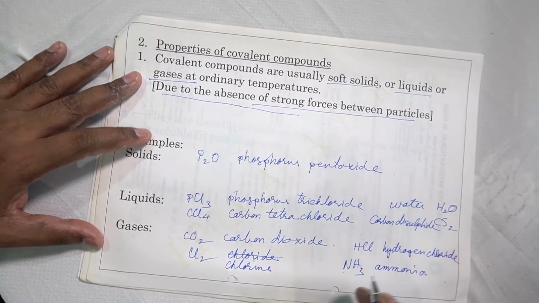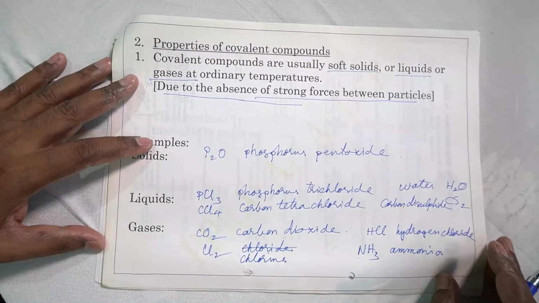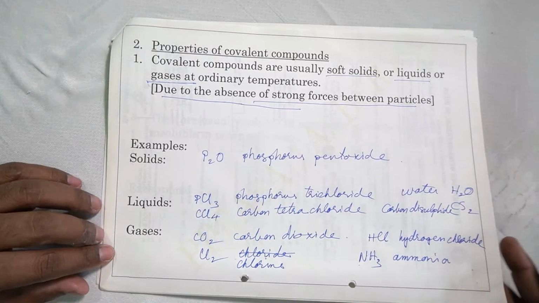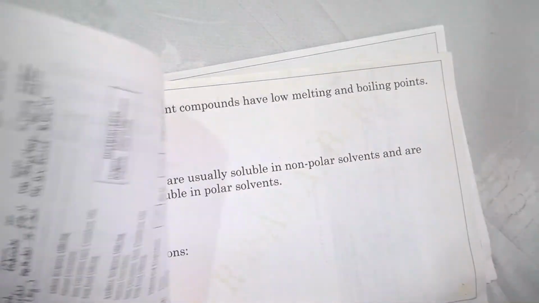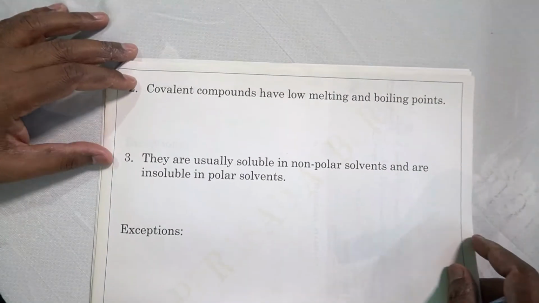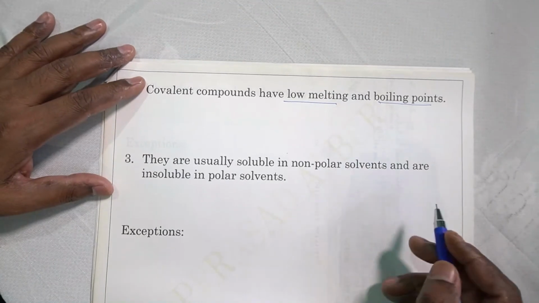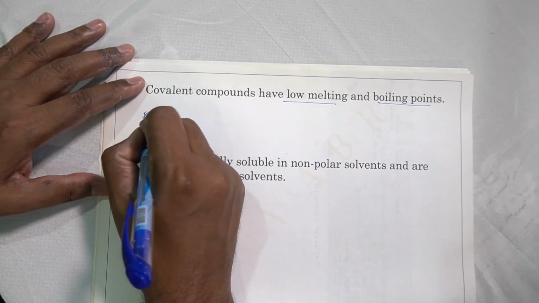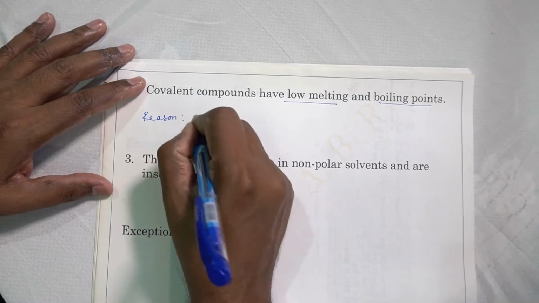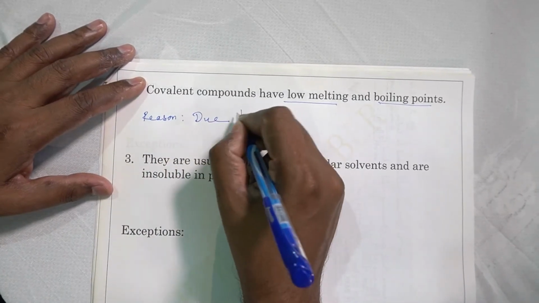These are all examples of gases. So you find that covalent compounds are in all three states. And the second property of covalent compounds we discuss is that they have low melting and boiling points. Boiling points and melting points are low. Why? The reason is again due to absence of strong forces.